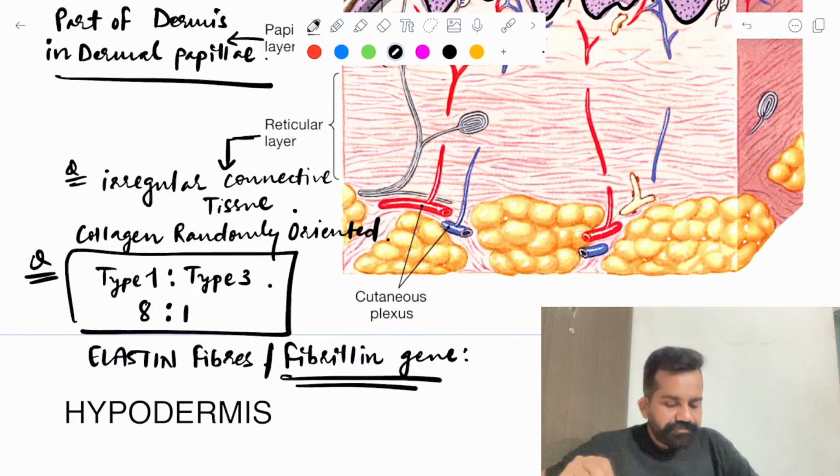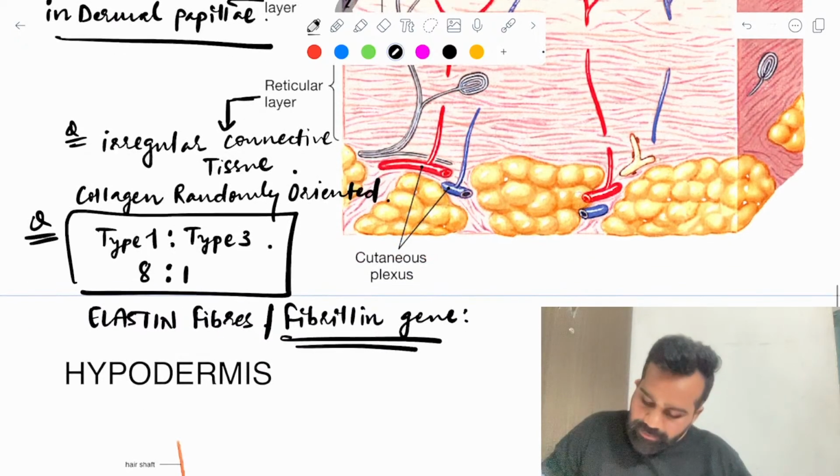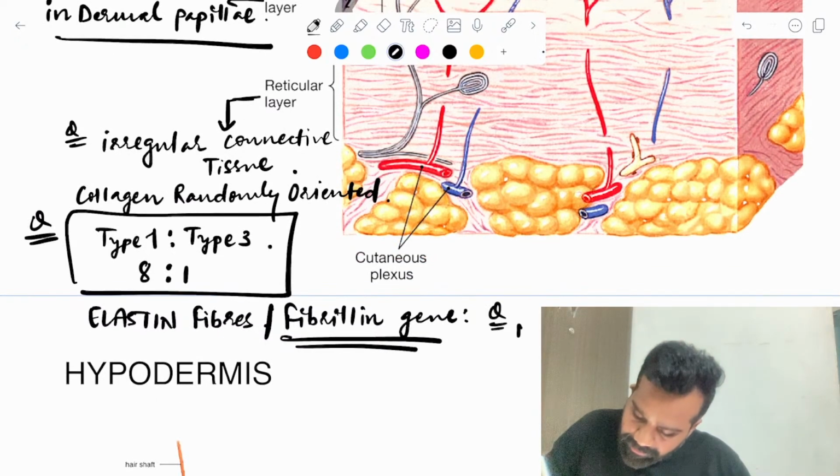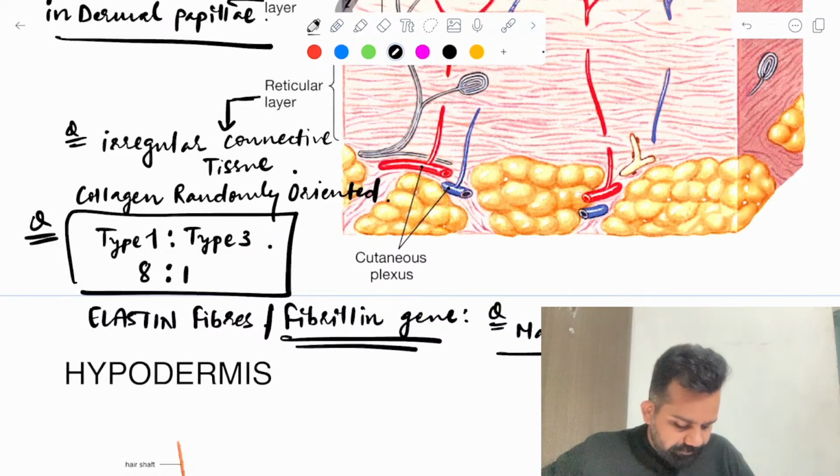Important MCQ. Marfan syndrome is associated. Okay.